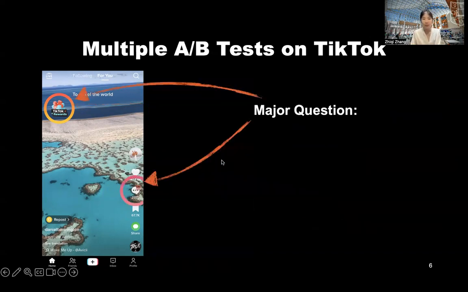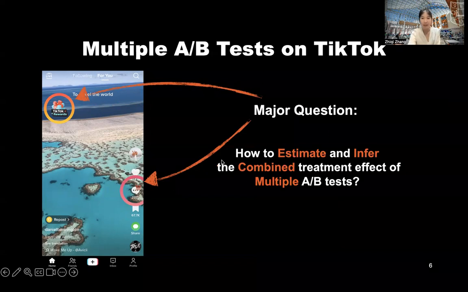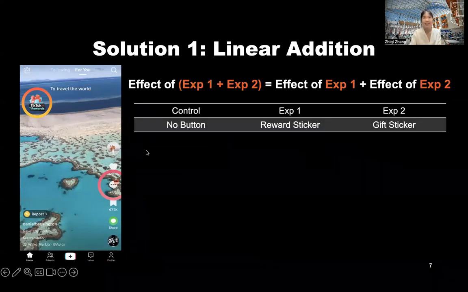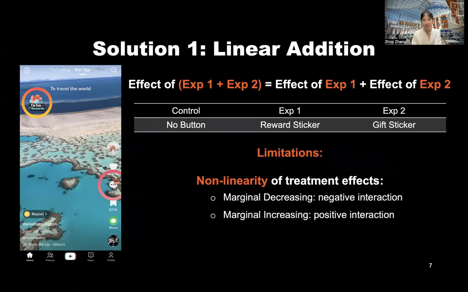Now, the major question here will be how to estimate and infer the combined treatment effect of multiple A/B tests. In this specific example, it will be how to estimate and infer the ATE of having both stickers. Apparently, there were some naive and simple solutions, and solution 1 will be a linear addition, meaning that we simply add the effect of a reward sticker and the effect of a gift sticker as the effect of having both stickers. The limitation of this simple method is that it ignores the nonlinearity of treatment effect.